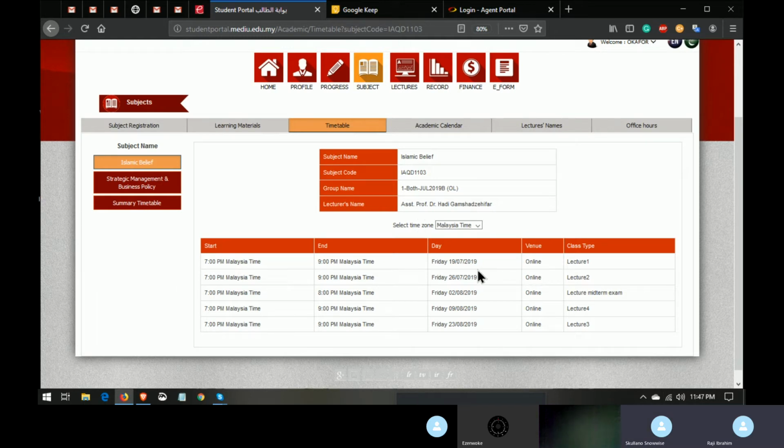For this class, this is how the timetable works because it's an online class. Most of the short semester classes are online, so you will come to this timetable under the subject, then click on each of the subjects and you will see the timetable. This is the lecturer's name and this is the course.